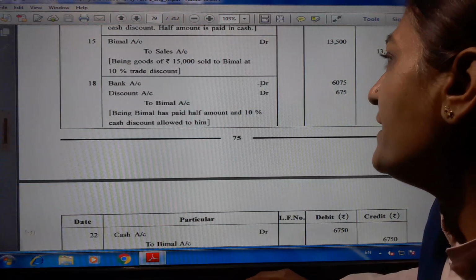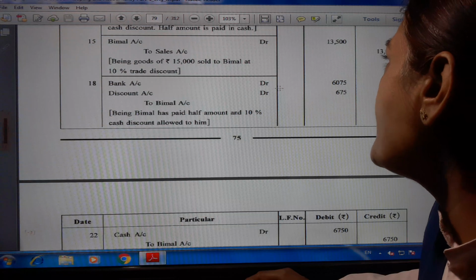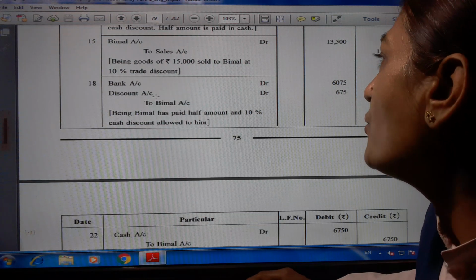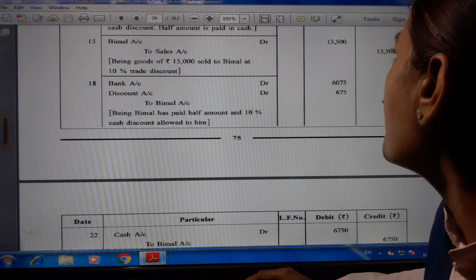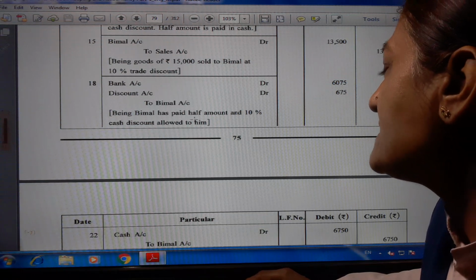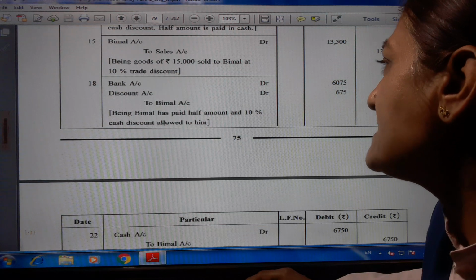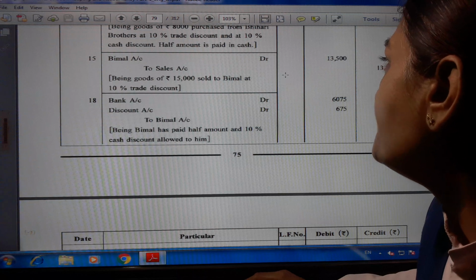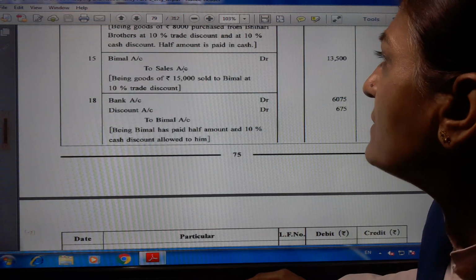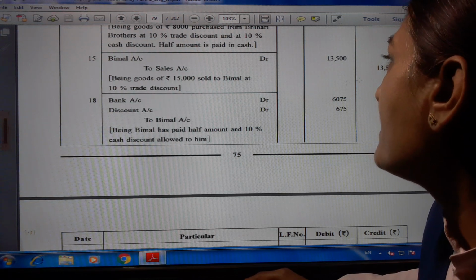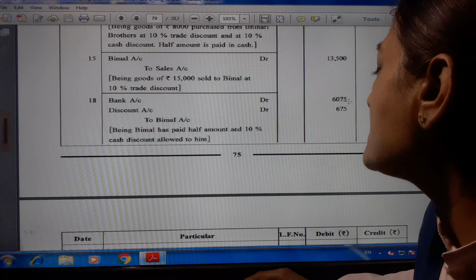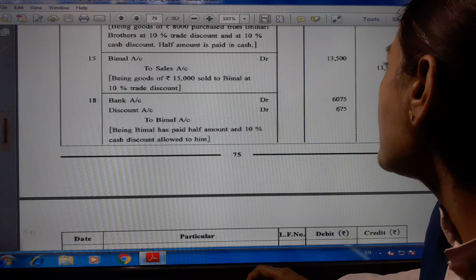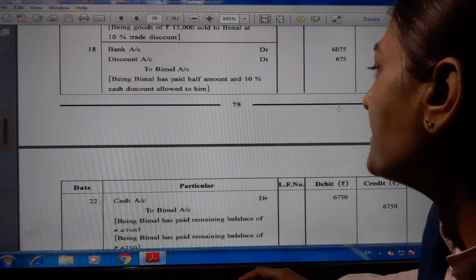Bank account debit, date number 18, bank account debit 6,075, discount account debit 675 to Bimal account 6,750. Being Bimal has paid half amount and 10% cash discount allowed to him. Here we received the amount. Bimal to sales 13,500. Here bank account debit 6,075, discount account debit 675, and Bimal's account 6,750.